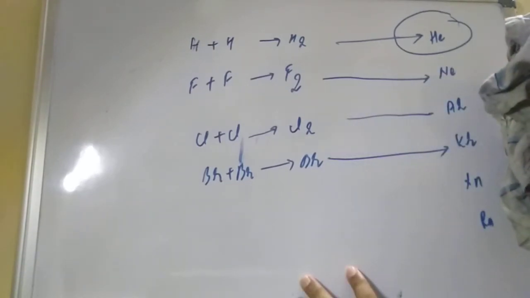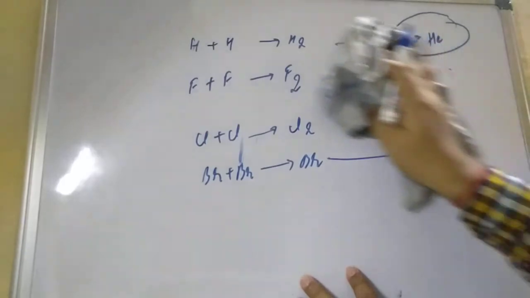Now let us come to the second part of the question. What is the other factor? These were to acquire the stable noble gas configuration. What other factors are there?